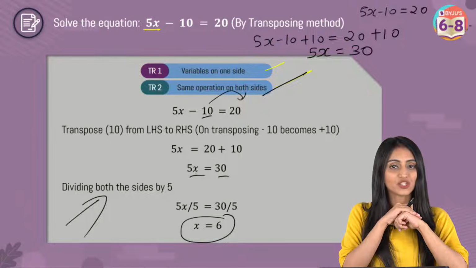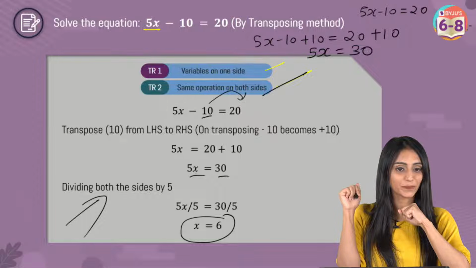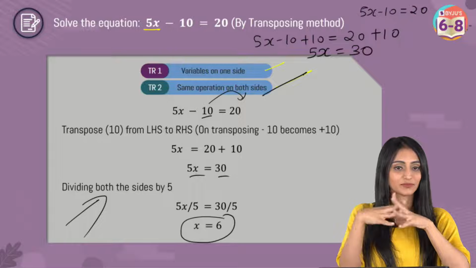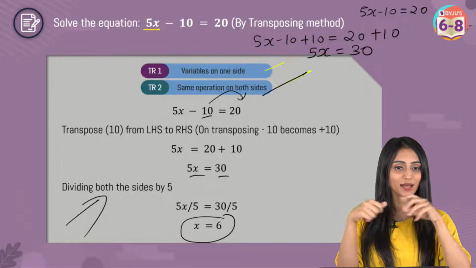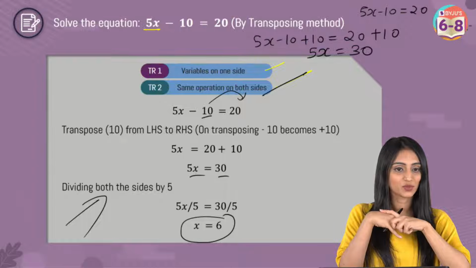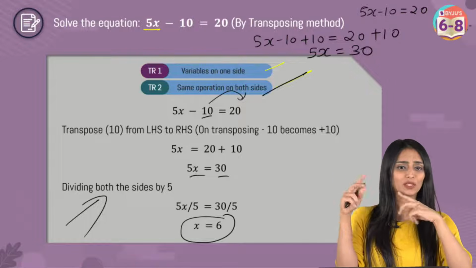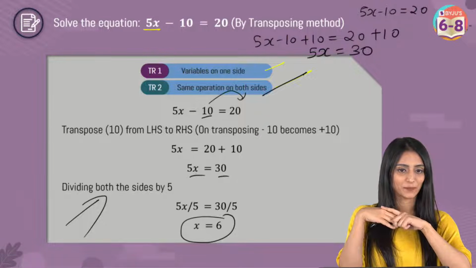I think Chaitanya Sudha asked this question, right? This is clear, I hope. Yes, I can see thumbs up. Art O'Brien, Chaitanya Sudha, yes ma'am. Sunita Yadav, clear. All right, so this is clear to everyone. Both the methods. So basically I have shown you both the methods for one question.